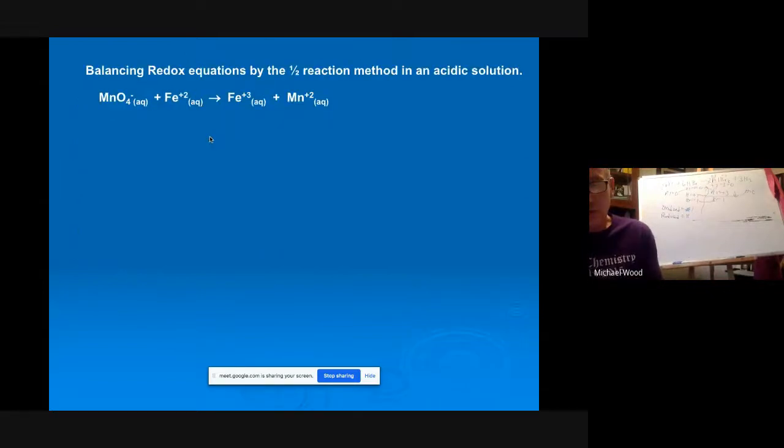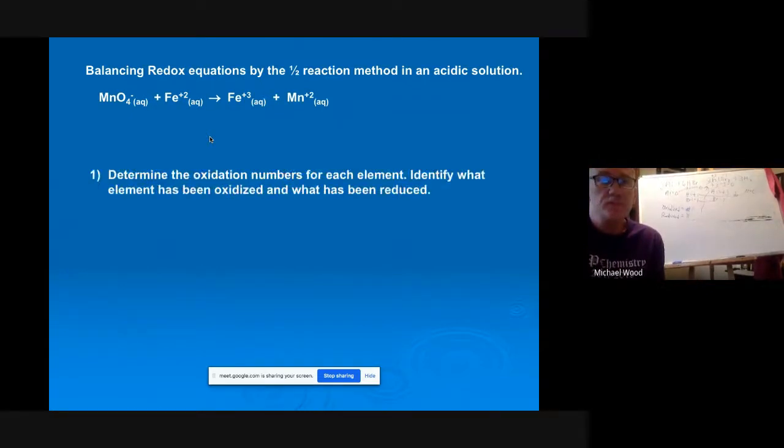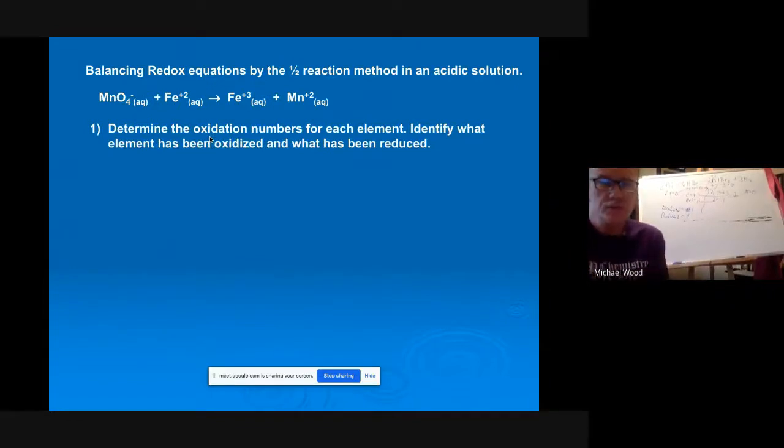Okay, I want to walk you through this slide. This is going to lead us into the last big topic, which is going to lead us into this redox titration lab: balancing redox equations by the half reaction method in acidic solution. So we will walk through this example here. The first thing, and to be honest with you, I always get lazy on this first step, but you determine the oxidation number for each element, and you identify what element has been oxidized and what has been reduced.